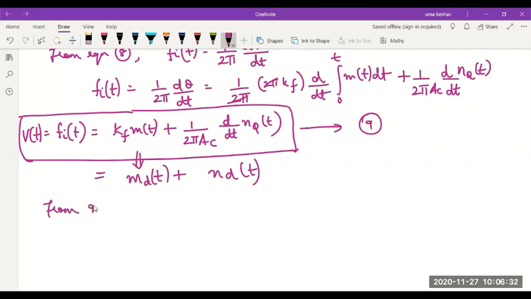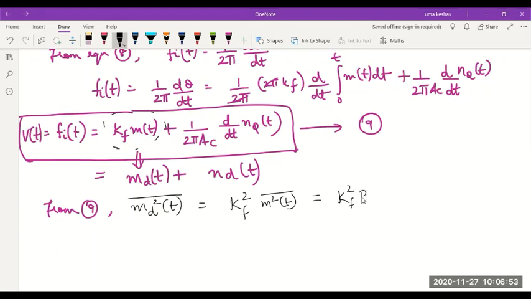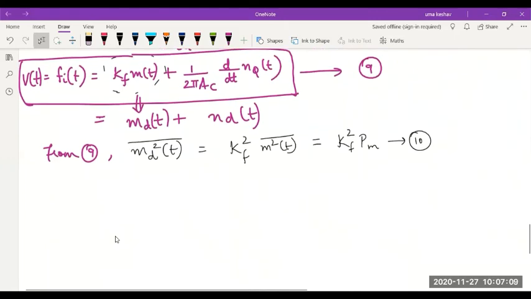From 9, can you find the expression for the power in the detected message? I should consider this is the detected message. What would be the power? Kf square m square t averaged, or Kf square into Pm. Yes or no? So this is the power in the detected message. This is easy. Finding the power in the noise signal is going to task us a bit. How do I find the power in the detected noise?